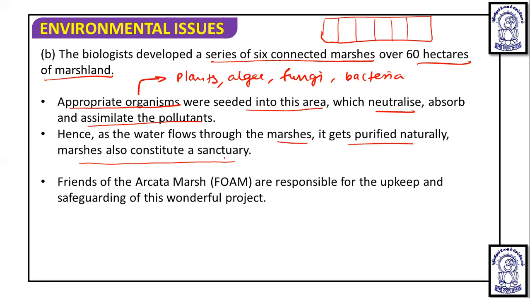The marshes also constitute a sanctuary with a high level of biodiversity in the form of fishes, animals, and birds that now reside there. This citizen group, the Friends of Arcata Marsh, is responsible for the upkeep and safeguarding of this wonderful project.